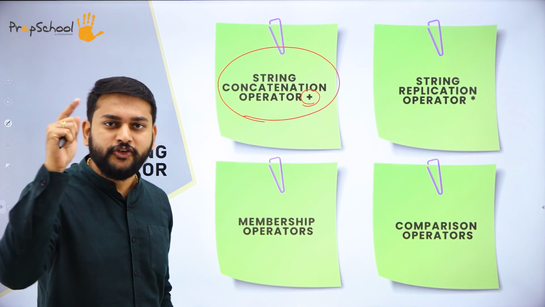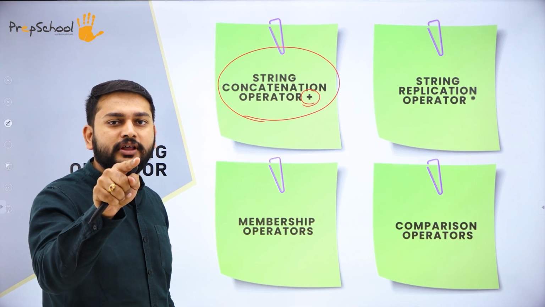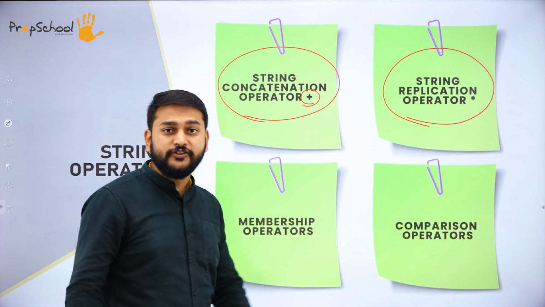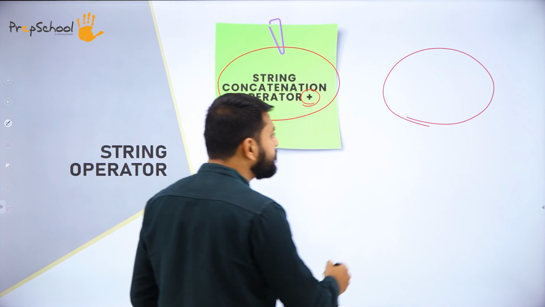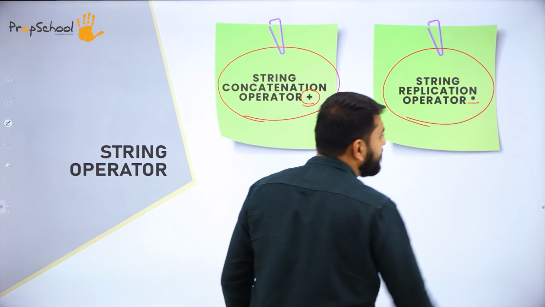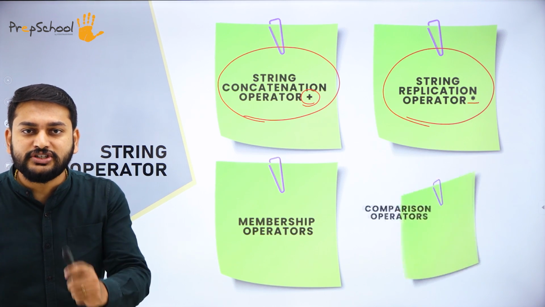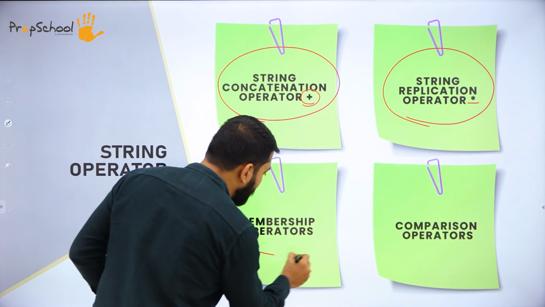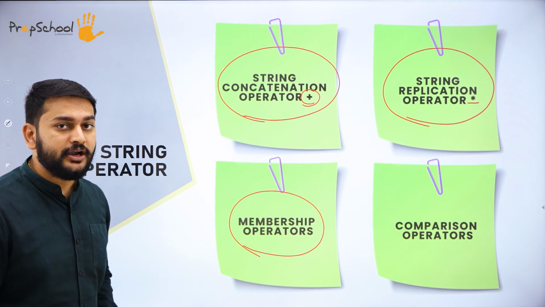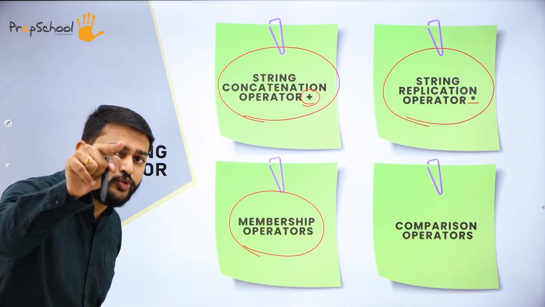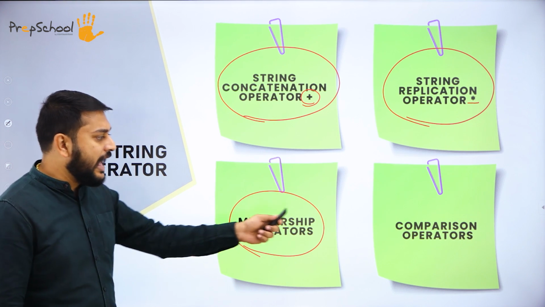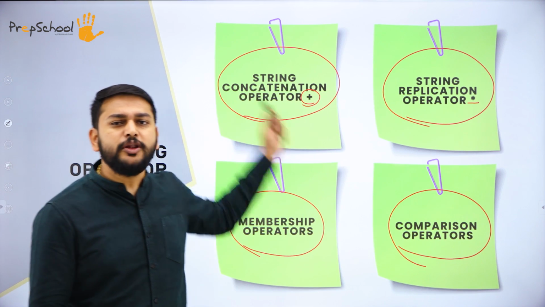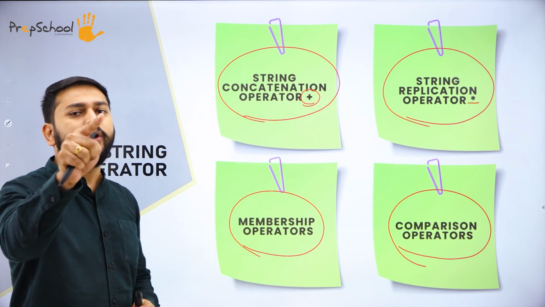What is the use of the concatenation operator? I will be explaining with the program. What is the next one that I have? The string replication operator. I will be using this star as a replication operator. And the next one is the membership operator. Why do I use this membership operator? That is what I will be explaining with the help of the program. And the last one that I have is comparison operators. So my dear students, I will be explaining these 4 operators with the help of the program.